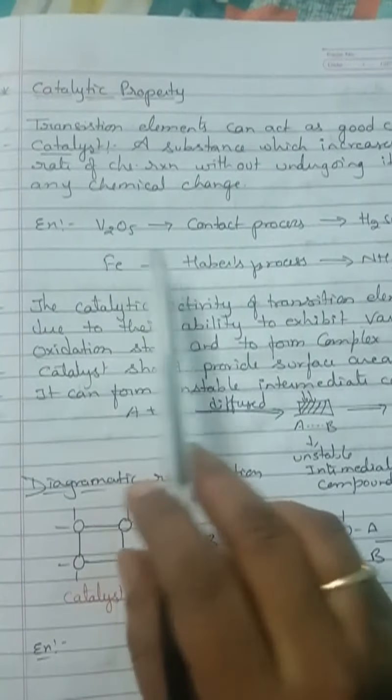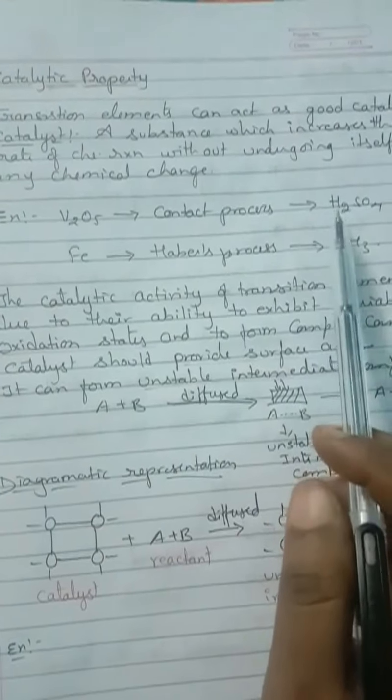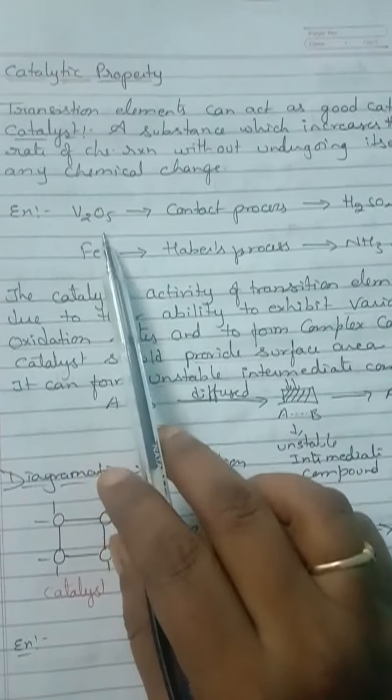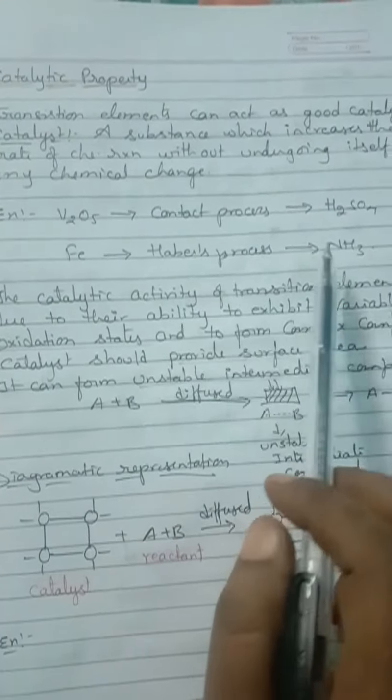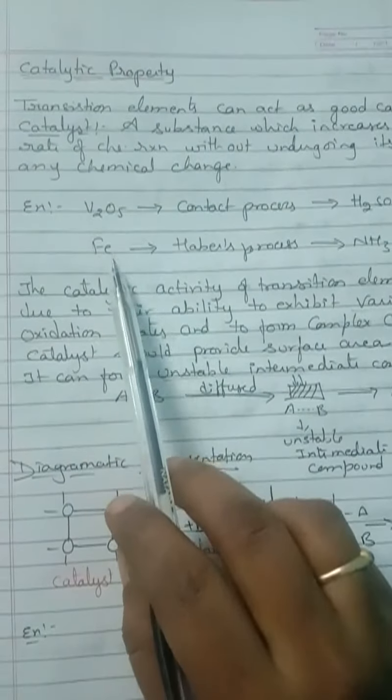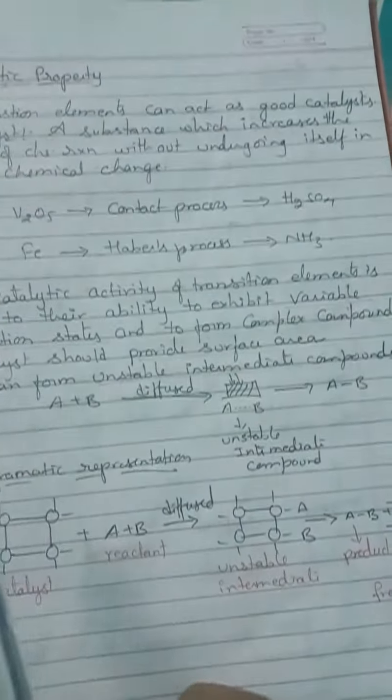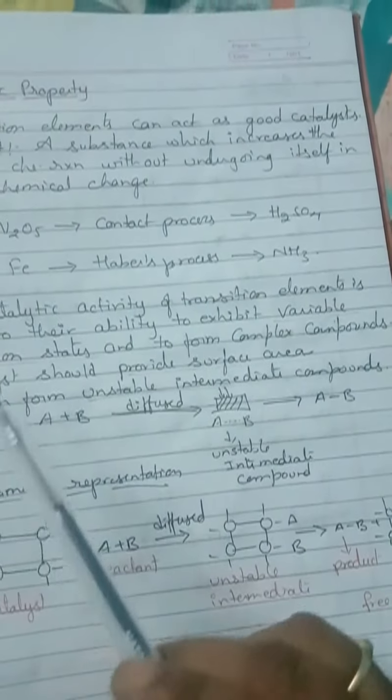Children, in the preparation of sulfuric acid, vanadium pentoxide is used as a catalyst, and in Haber's process, in the preparation of ammonia, iron is used as a catalyst. So here, the catalytic activity of transition elements: why are they acting as catalysts?